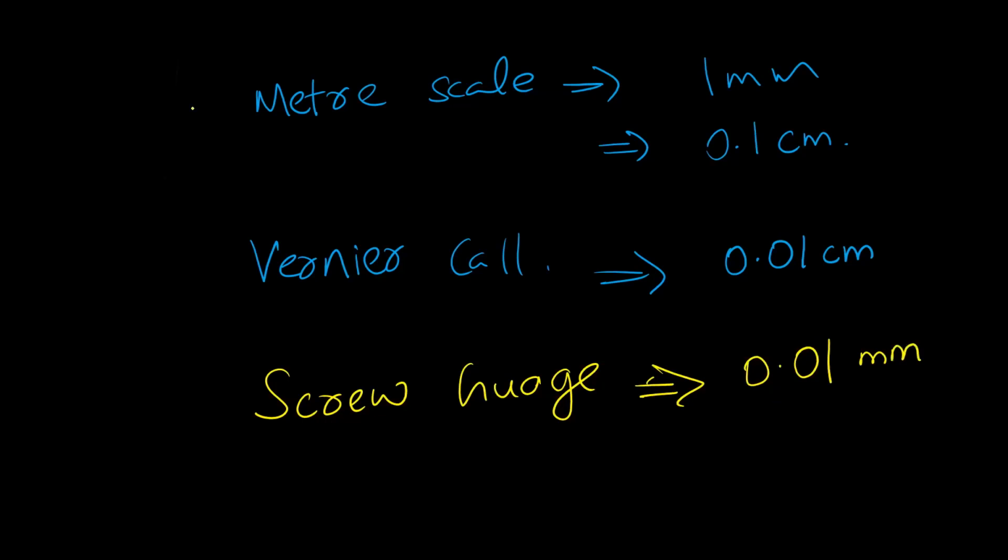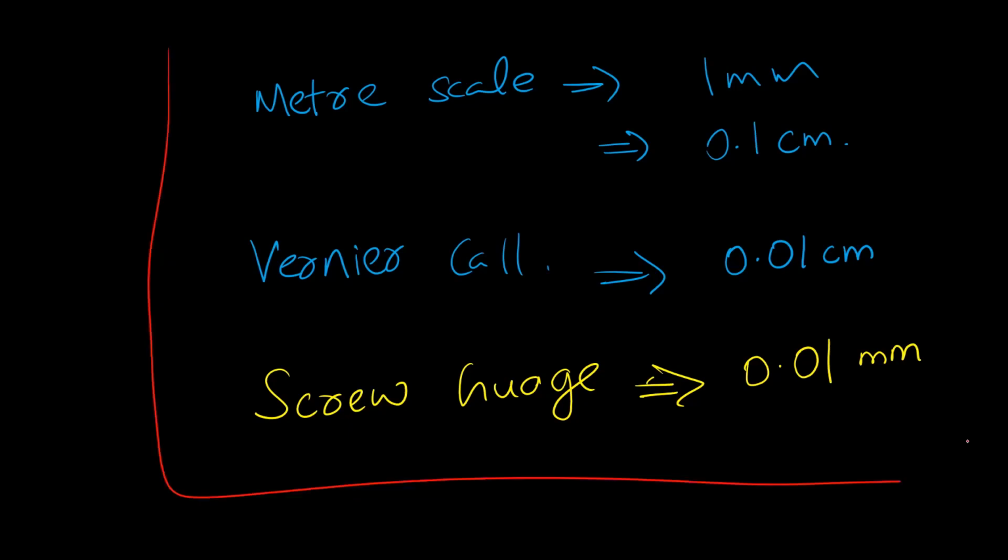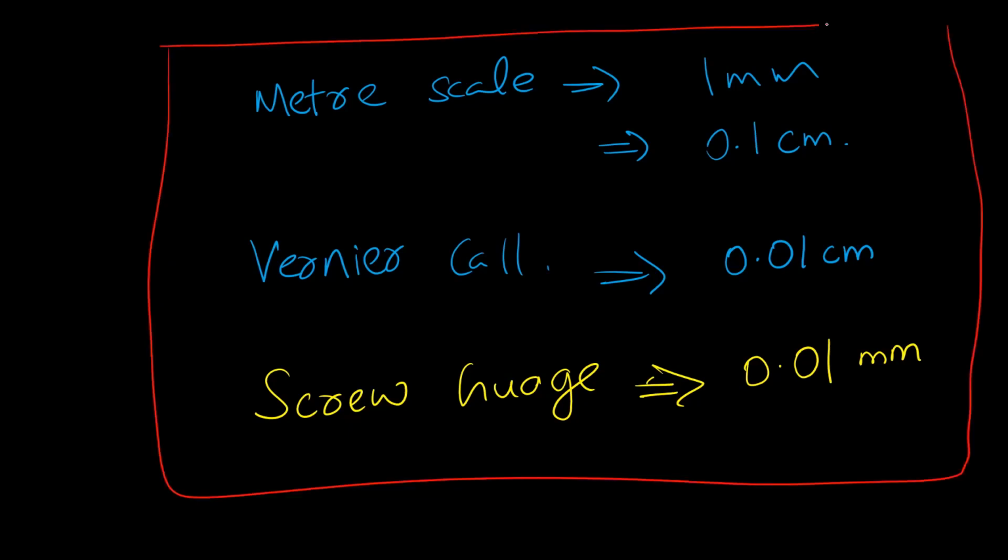So you should understand these three values. If you want, learn them by heart, no issues. So note it somewhere, don't get confused. Every time people used to get confused during practicals. In the final practical exam, you can pick a lot. Either you get to play with a vernier caliper or a screw gauge. If you get a vernier caliper, there is a chance of confusion. That is why right away you should understand the difference and study them separately. Otherwise, you will be confused at that time.